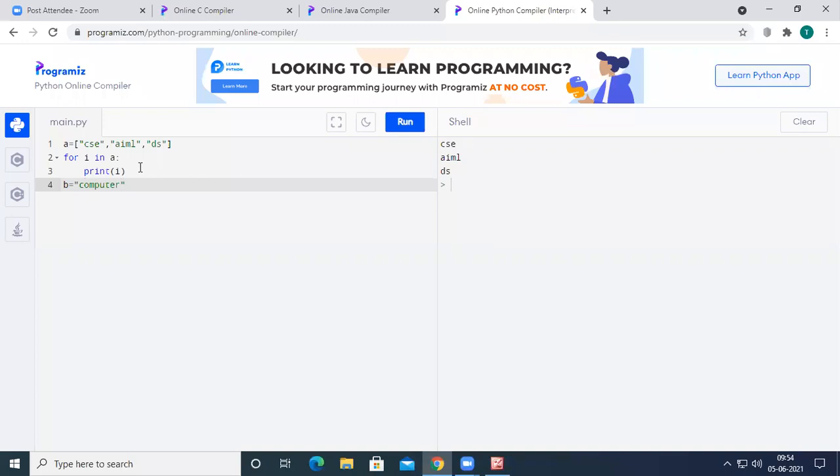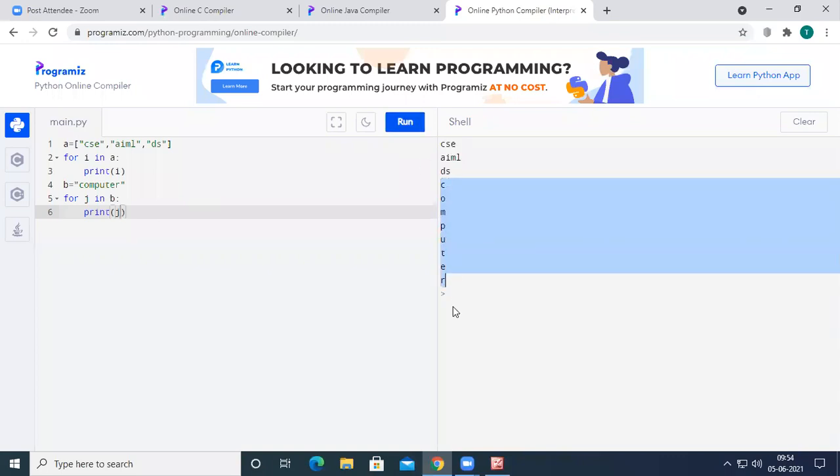So b equal to computer, and then I am going to declare a for loop: for j in b, I want to print j. If I print j, you can see here the individual characters of the string have been printed in the output.